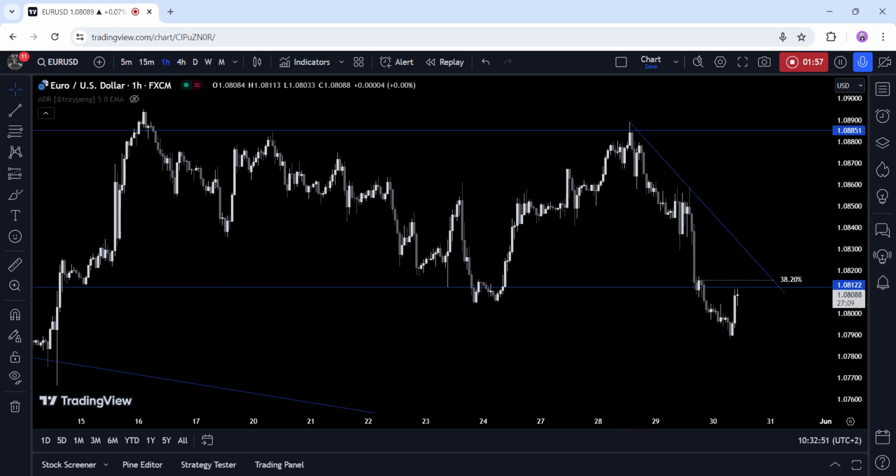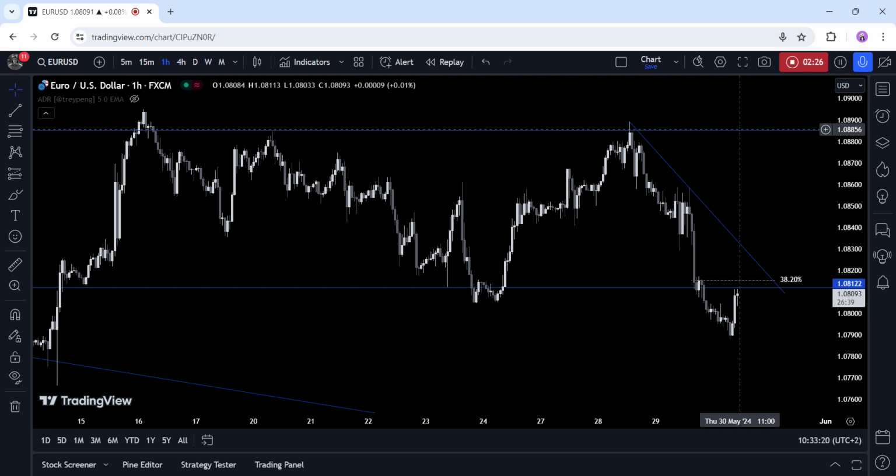On the 1-hour chart, we can see that we have a good resistance here at the 1.0812 level, where we can find the confluence of this downward trend line and the 38.2% Fibonacci retracement level. This is where the sellers will likely step in with a defined risk above the trend line to target the 1.0727 support. The buyers, on the other hand, will want to see the price breaking above this resistance to invalidate the bearish setup and start targeting the 1.09 resistance.